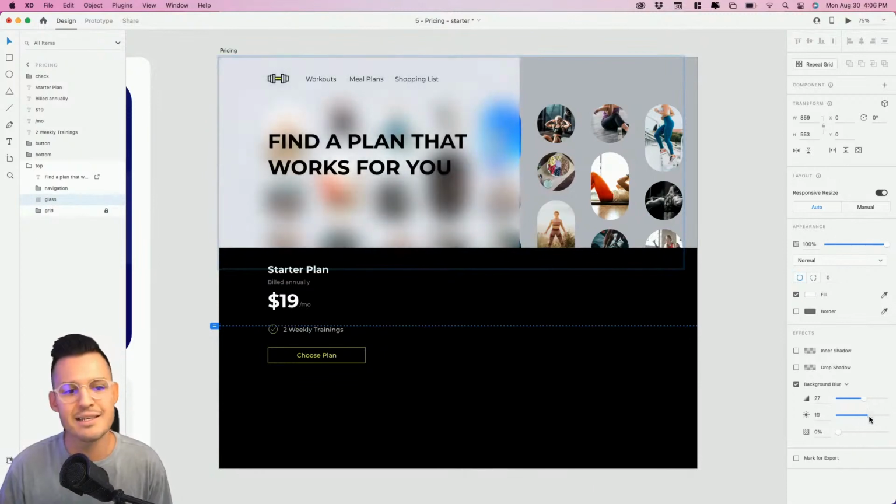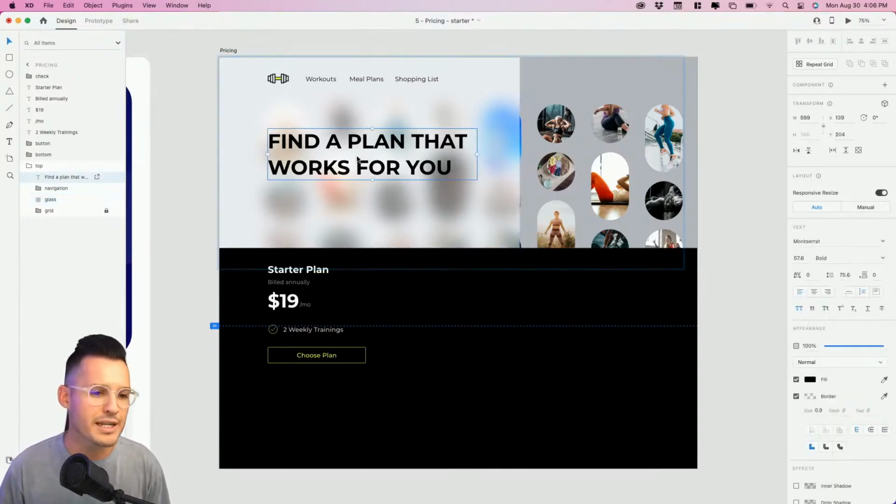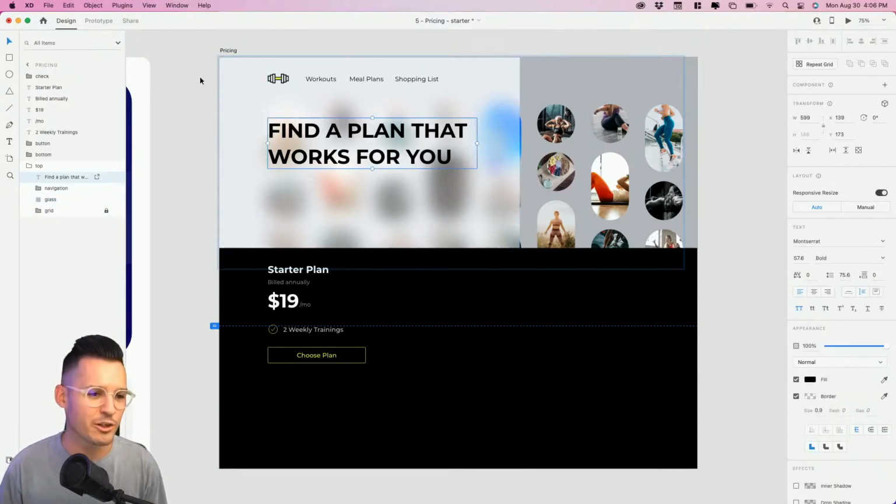I'm going to bring the lightness up a little bit, kind of foggy light kind of glass, and then we can play with this one a little bit. So we just get a little bit of that blur effect. I like it. I dig it. I'm into it. It's a lot of fun. We're going to need to make this thing pop probably just a little bit more.